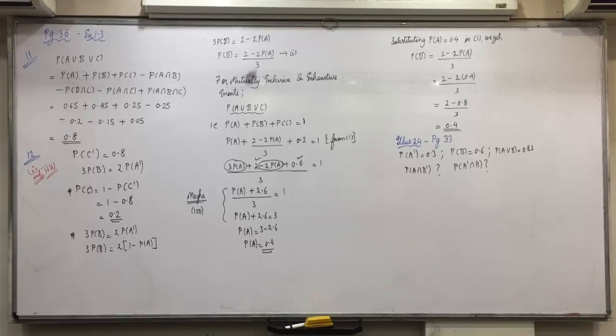Now, Dhruv, what is the formula of A intersection B complement? Then what is the formula of P A union B? What you said is the formula of P A union B. I am asking you P A intersection B complement.